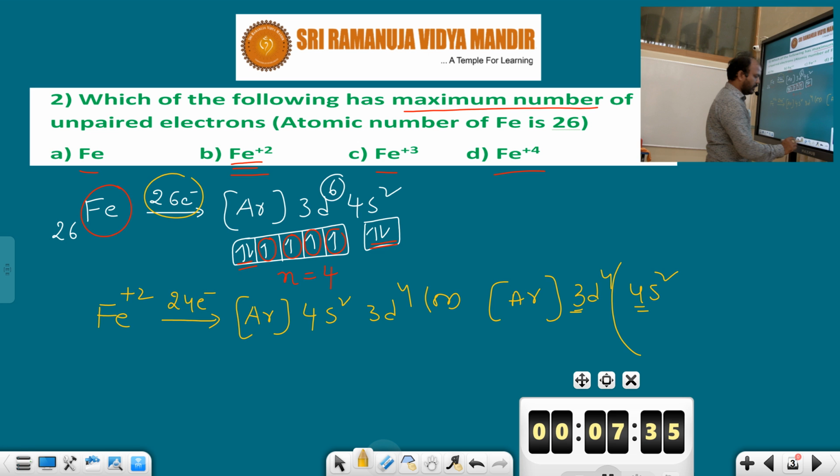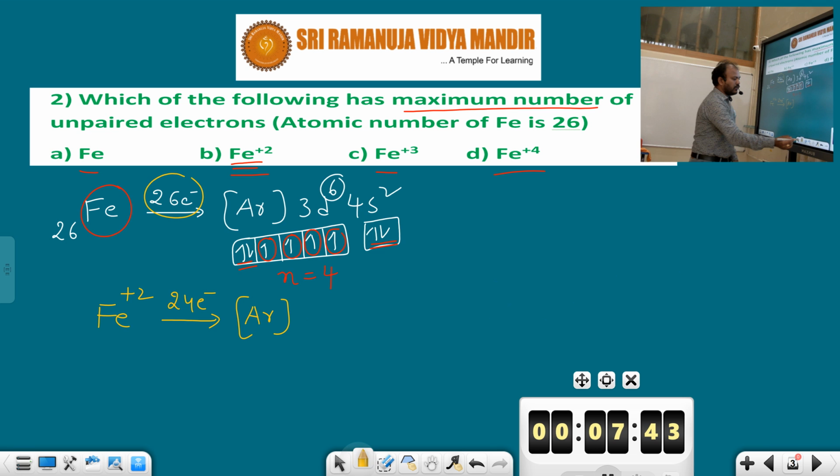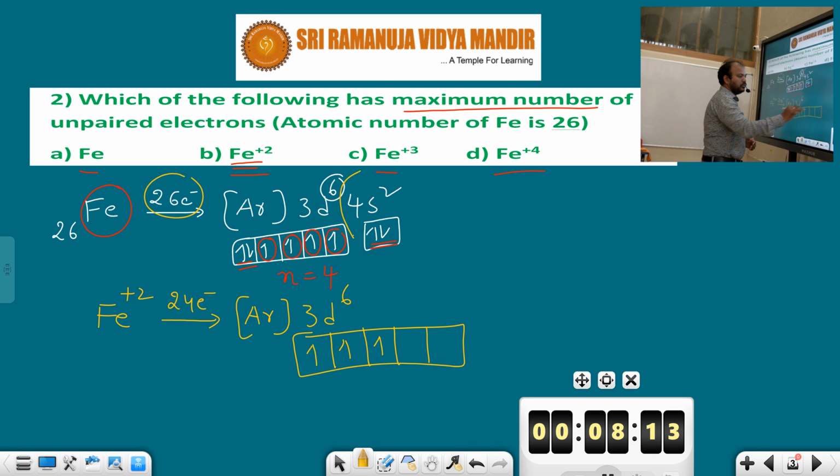So the Fe plus 2 ion is formed by the loss of 2 electrons from the valence shell. The valence shell means 4s2. It loses 2 electrons, and only then is the Fe plus 2 ion formed, because electrons are always lost from the valence shell. So argon 3d6, 4s0, because 2 electrons are lost. 3d6 means 1, 2, 3, 4, 5, 6. The number of unpaired electrons here is 4.